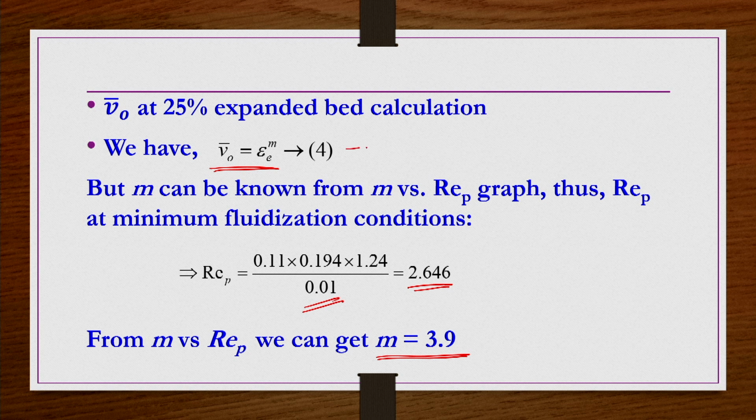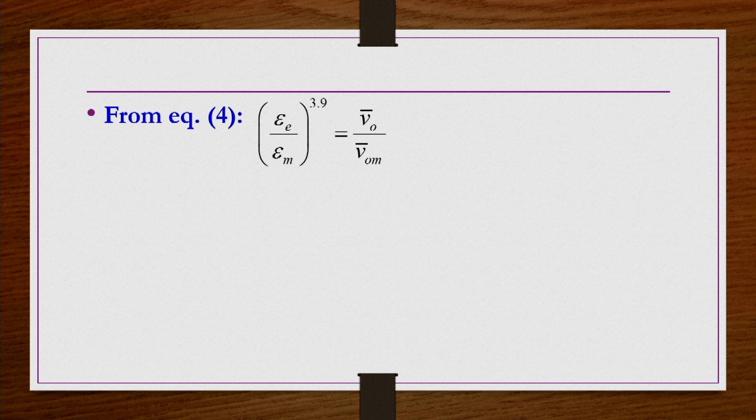So, if you apply this equation under two conditions, for V_0 bar and then V_0m bar, you will have epsilon_e by epsilon_m to the power n, because this condition is valid from the minimum fluidization condition onwards till the expanded bed, right. So, that is what this equation gives: epsilon_e by epsilon_m to the power 3.9 is equal to V_0 bar by V_0m bar. m is 3.9, that we know actually. Why are we writing it here? Because V_0 bar is nothing but epsilon_e to the power 3.9, but how to find out epsilon_e? For that we may need this expression.